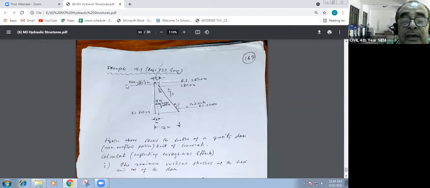And the maximum reservoir level, the maximum water level, is 285. With 205, what is the height of the reservoir? 285 minus 205, that means 80 meter. 80 meter is the height of the reservoir. It's 56 meter. Tailwater is 211, so from this you get 8 meter. This one is the 8 meter. Drainage gallery: the central line of the drainage gallery is also given.